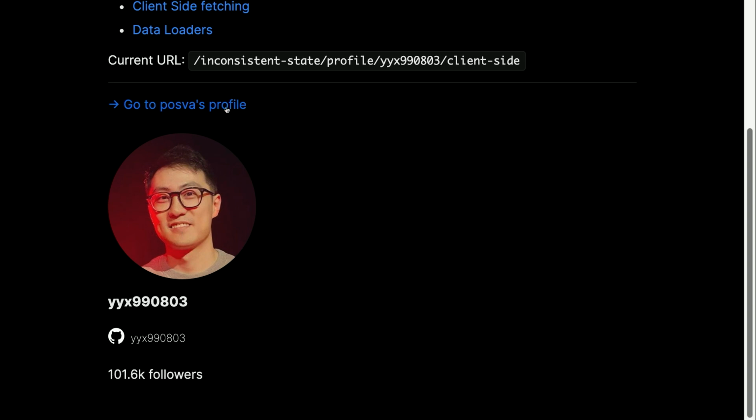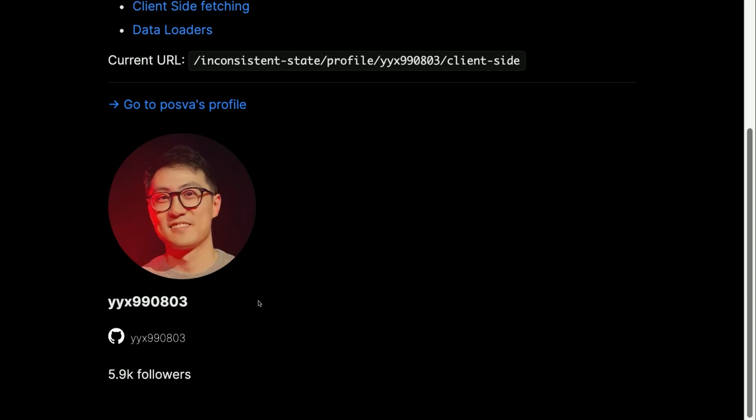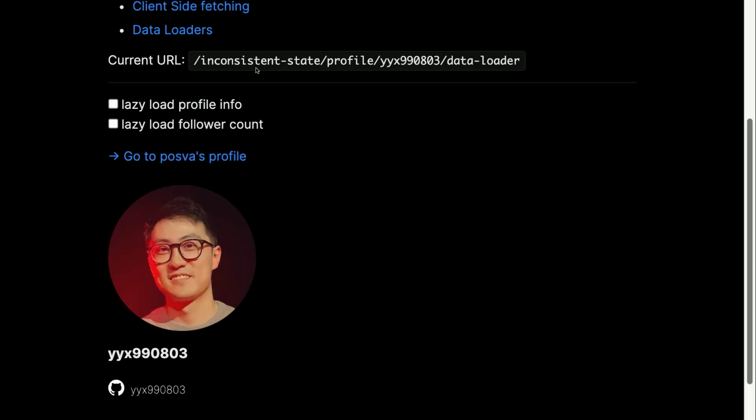This is a little bit problematic because if I go to different places at different times, it will be very inconsistent, and also it can create false hopes, having more followers than I actually have, which I don't want to. So now I'm going to show you the data loader version. You will notice right away that we have this blue line at the top. Maybe not, we cannot see it, I think. It was there, okay.